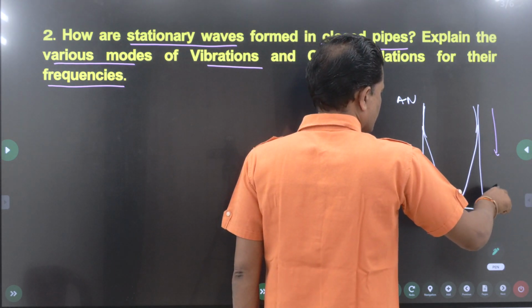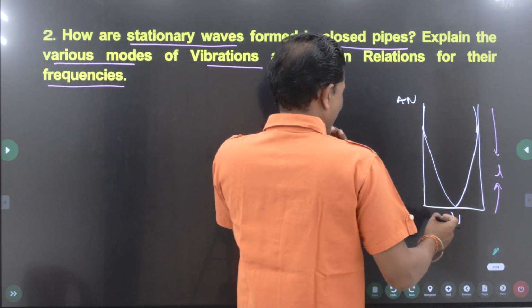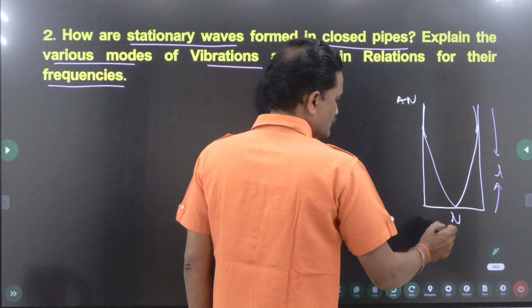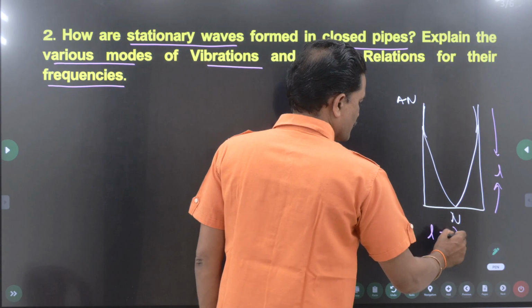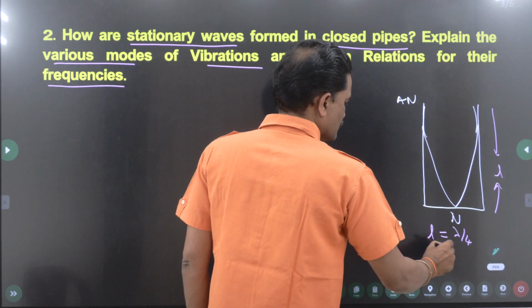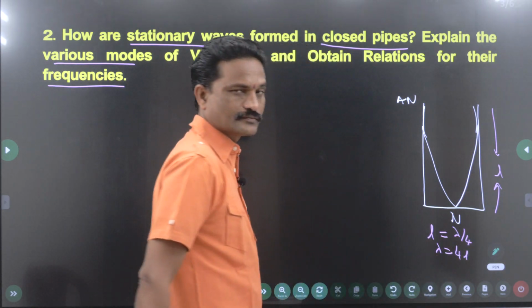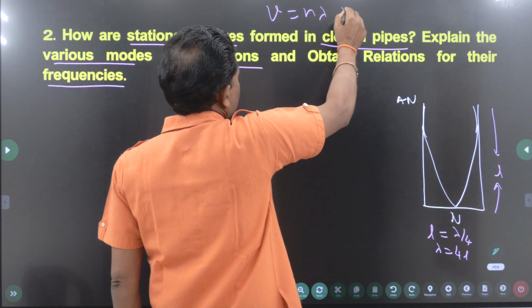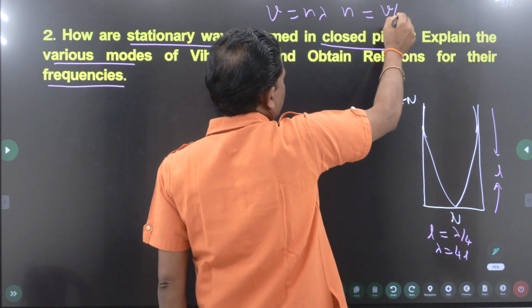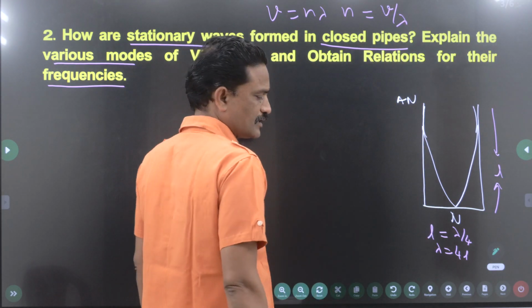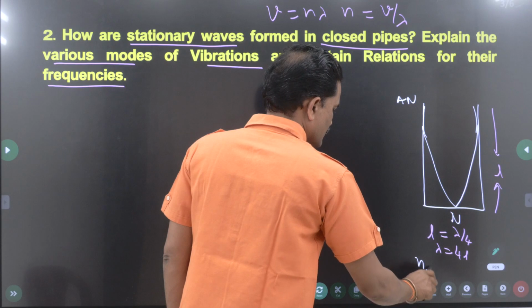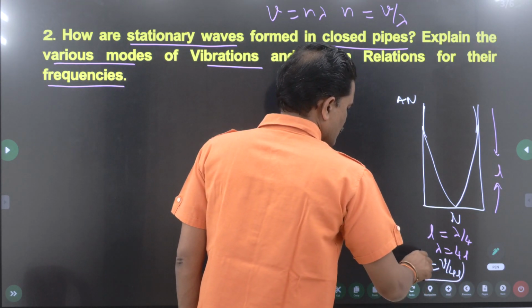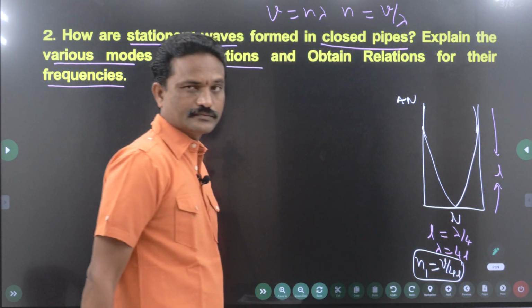So length is L. The distance between successive node and antinode is lambda by 4. So lambda is equal to 4L, simple. By using the formula V is equal to n lambda, for frequency I can write n is equal to V by lambda. Substitute 4L, so the first one you will get n1 is equal to V by 4L. This is called fundamental frequency.